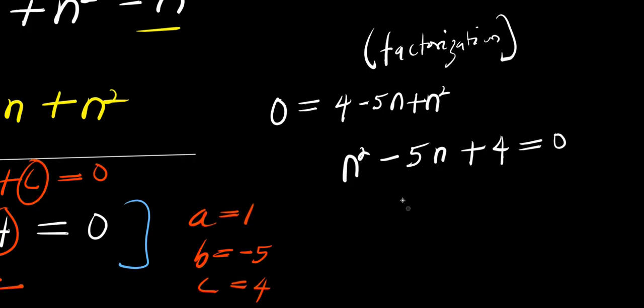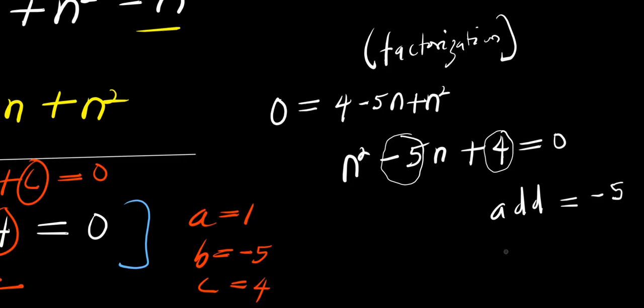So we need two numbers that if we add, we are going to have negative 5, which is the coefficient of n. And if we multiply, we are going to have 4, right? Because the coefficient of n squared here is 1, so 4 times 1, that is 4. We need two numbers that if we add, we have negative 5 in respect to n. If we multiply, you have what? 4.